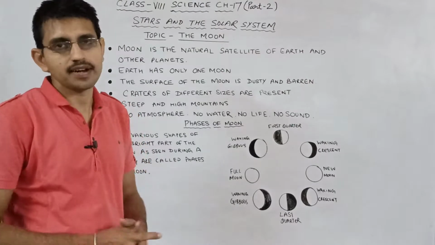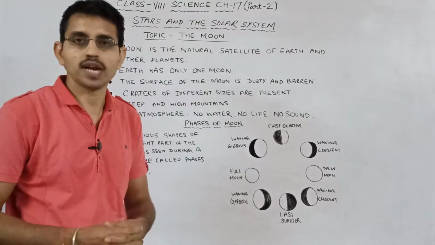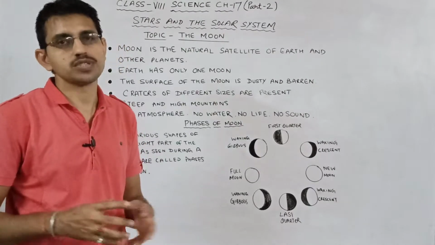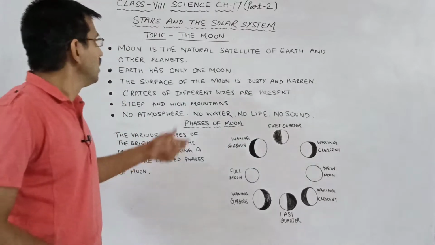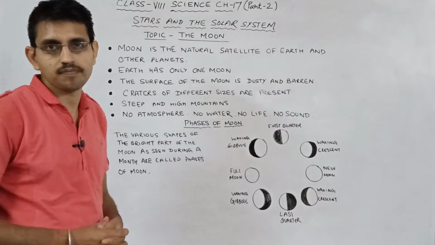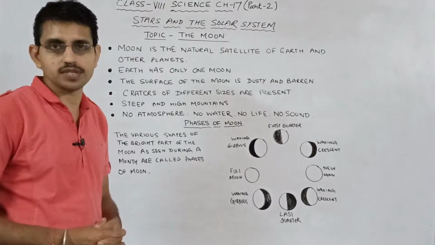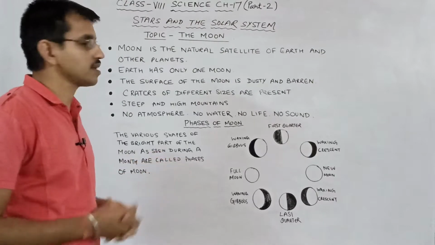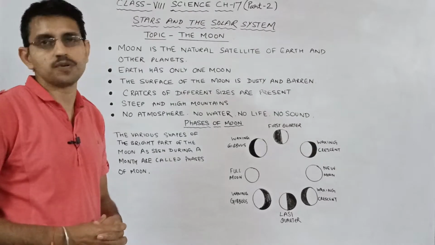This is part 2 of chapter 17 from class 8 science, Stars and Solar System. In the first part we have learned the features of different planets of our solar system. Now in this part we will talk about the moon.